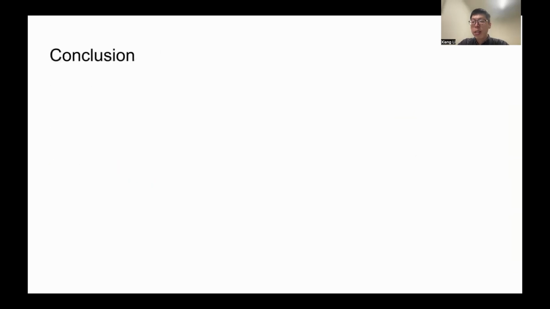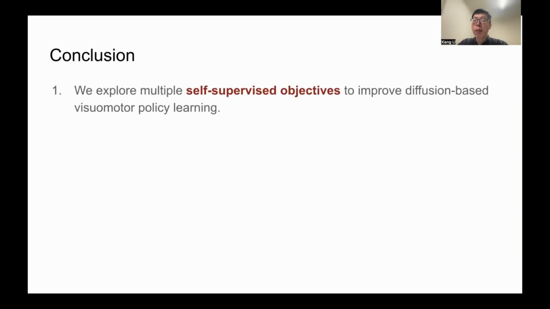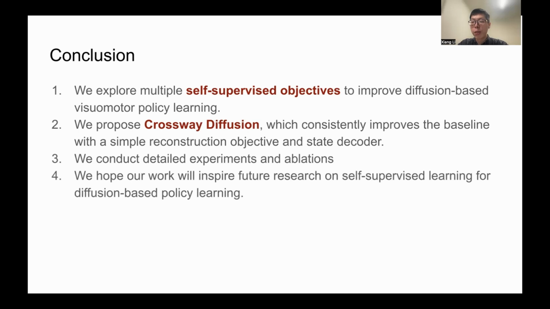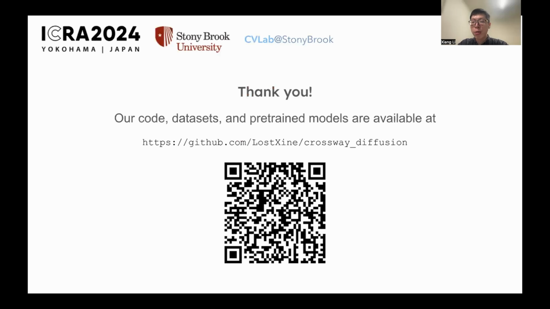So in conclusion, in this paper, we explore multiple self-supervised learning objectives to improve diffusion-based visual motor policy learning. And we found that Crossway Diffusion can consistently improve the baseline with a simple reconstruction objective and a state decoder. We conduct detailed experiments and applications, and we hope our work will inspire future study on self-supervised learning for diffusion-based policy learning. Our code, dataset, and pre-trained models are available at the link here.